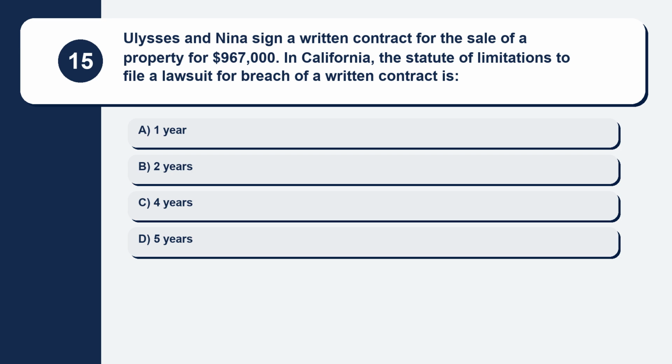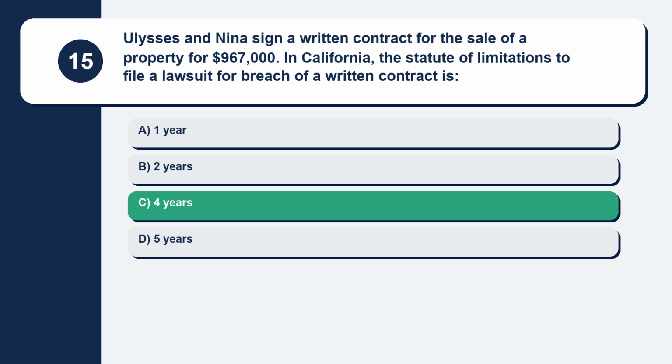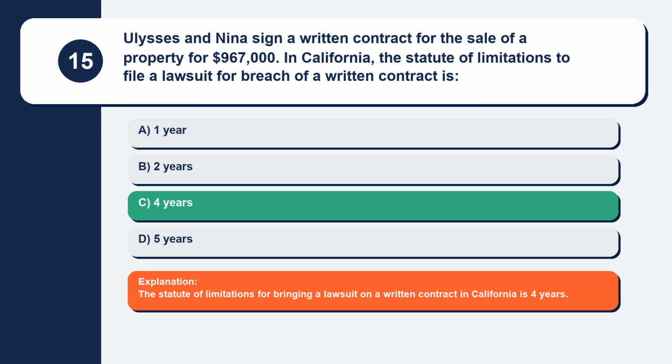$967,000. In California, the statute of limitations to file a lawsuit for breach of a written contract is. Here are your options. Option A, 1 year. Option B, 2 years. Option C, 4 years. Option D, 5 years. The correct answer is option C, 4 years. Explanation: the statute of limitations for bringing a lawsuit on a written contract in California is 4 years.